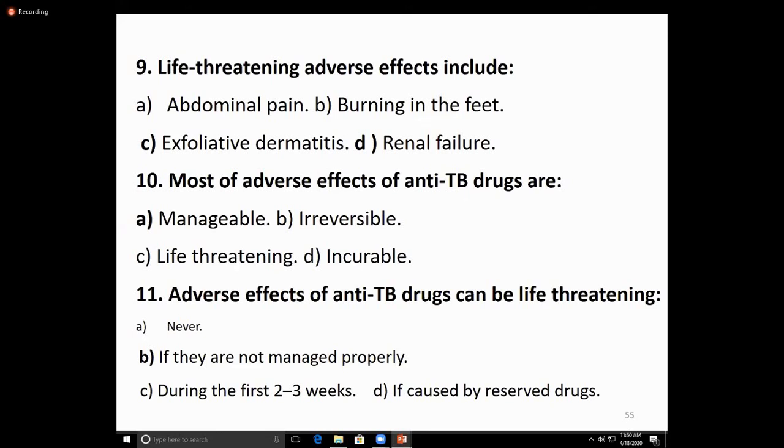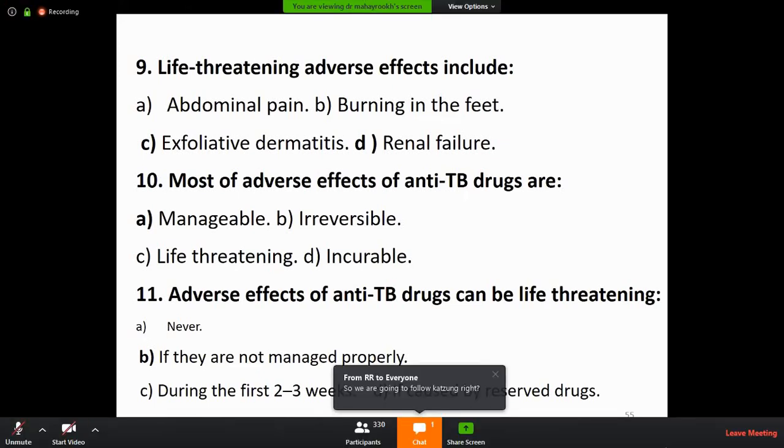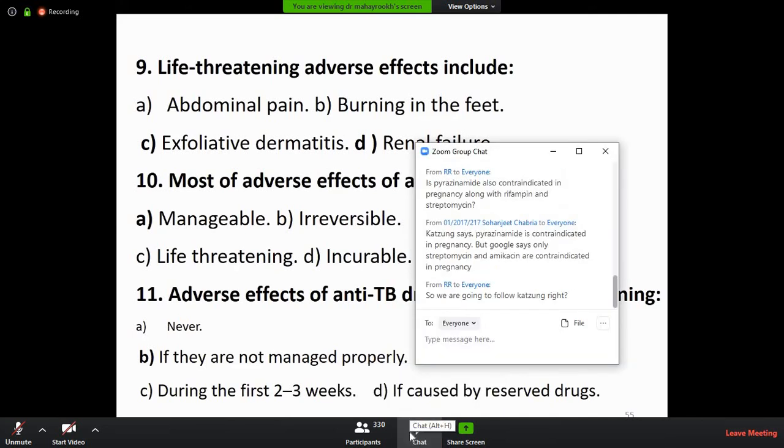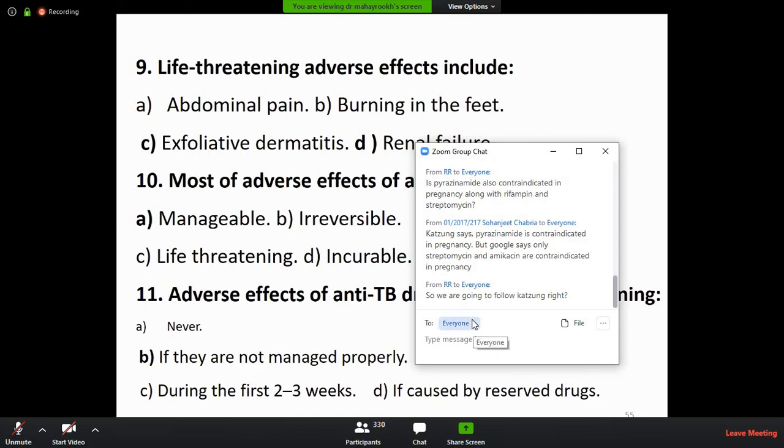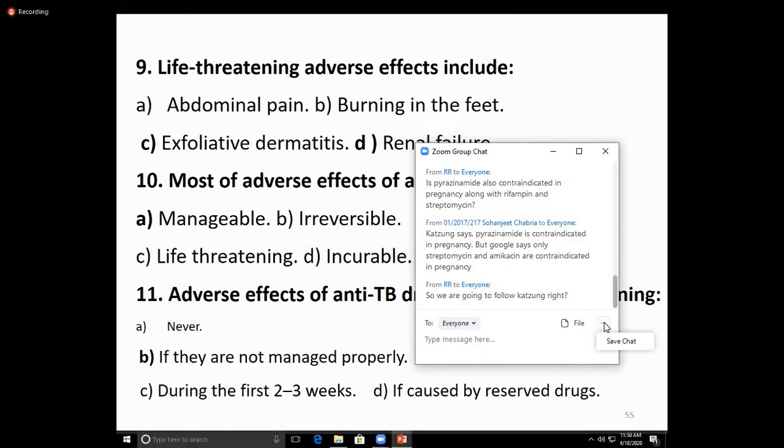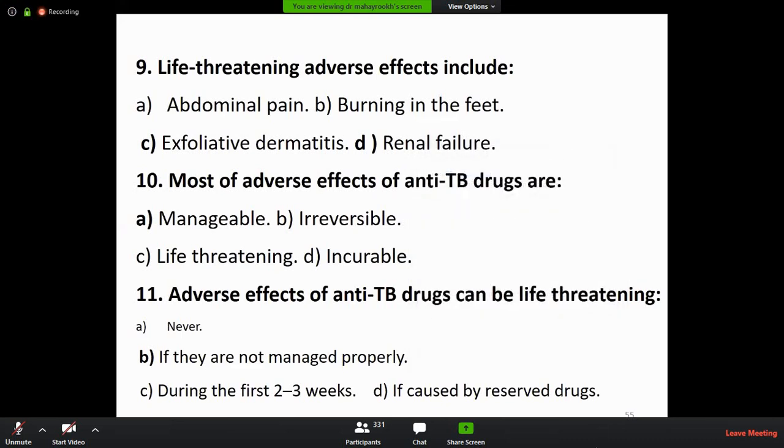Another important drug is ethionamide. Structurally, it is similar to isoniazid but less efficacious. It inhibits the synthesis of mycolic acid. And it is a bacteriostatic drug. It is well absorbed after oral administration, distributed widely all over the body, including the CSF. And the side effects are hepatitis, headache, blurred vision, and paresthesia.